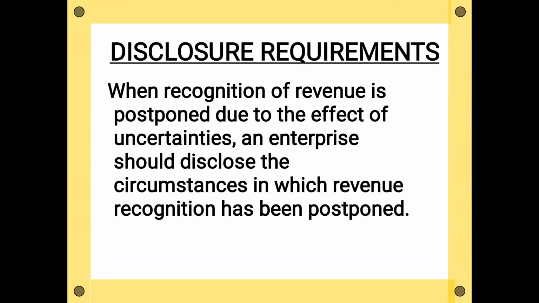Now let us see the disclosure requirements. When you get the revenue, you are going to write your revenue from operations in your income statement or profit and loss account. If you are going to draw a horizontal profit and loss account, you will write this revenue on the credit side of your trading account as net sales or as revenue from operations, right. If you are going to draw a vertical income statement for a company, then you will write it as revenue from operations, right?